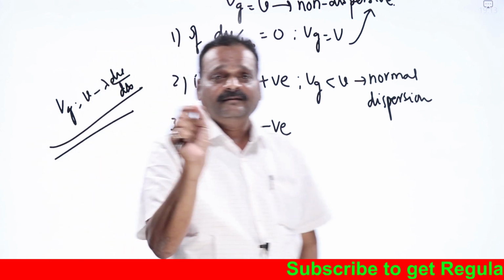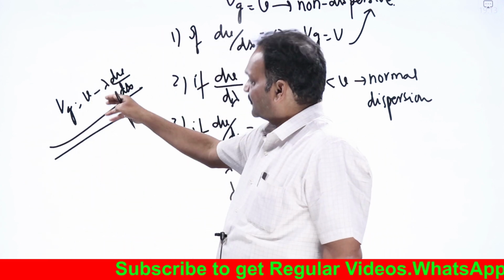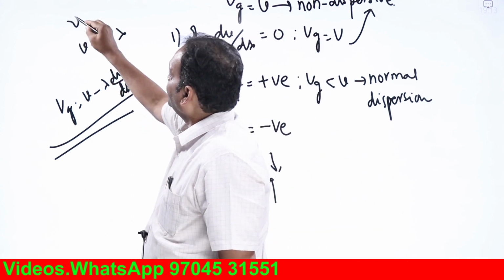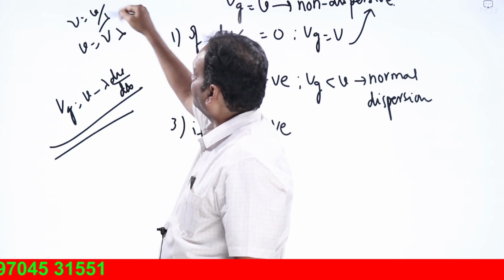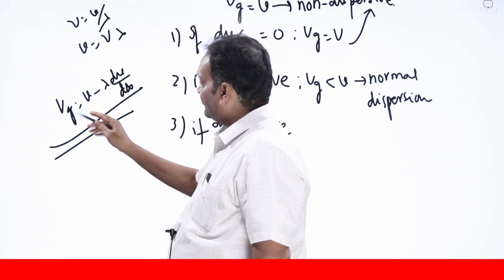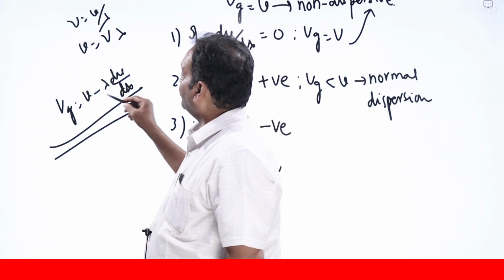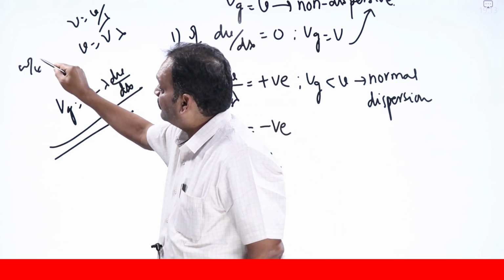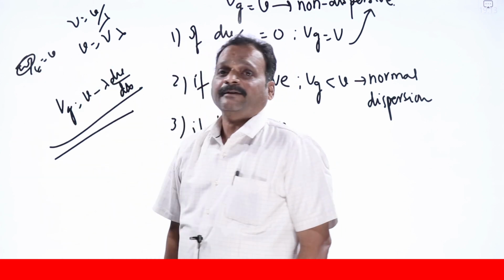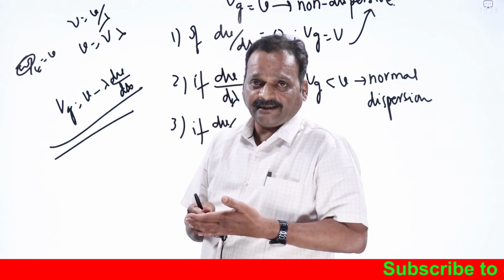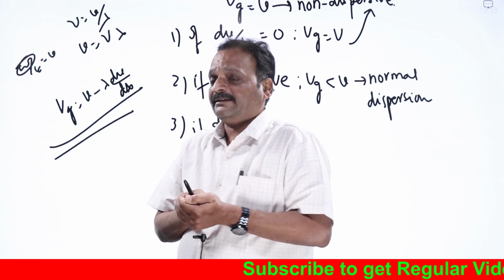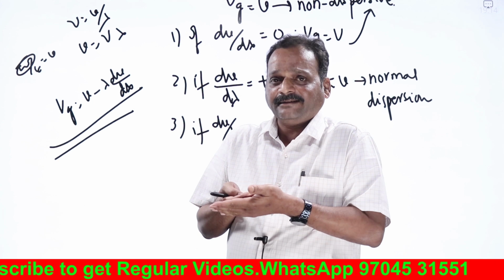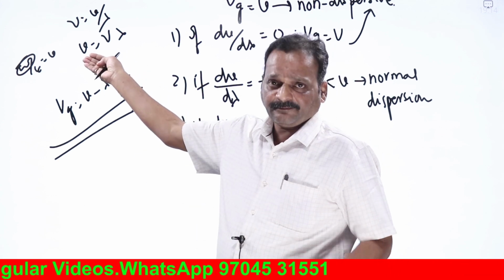What is the relation between group and phase velocities? I'm not doing that here because we know velocity v equal to nu lambda, so nu equal to v by lambda. Substitute that to get d nu, and have that formula in your hand. Similarly, we have got in terms of k, dv by dk, with omega by k equal to v. In terms of omega also, try to keep those formulas ready-made. If the question comes in terms of omega in the exam, you can do it then and there, but you will be wasting 2 or 3 minutes of time. So practice it now itself, as a minimum exercise for yourself.